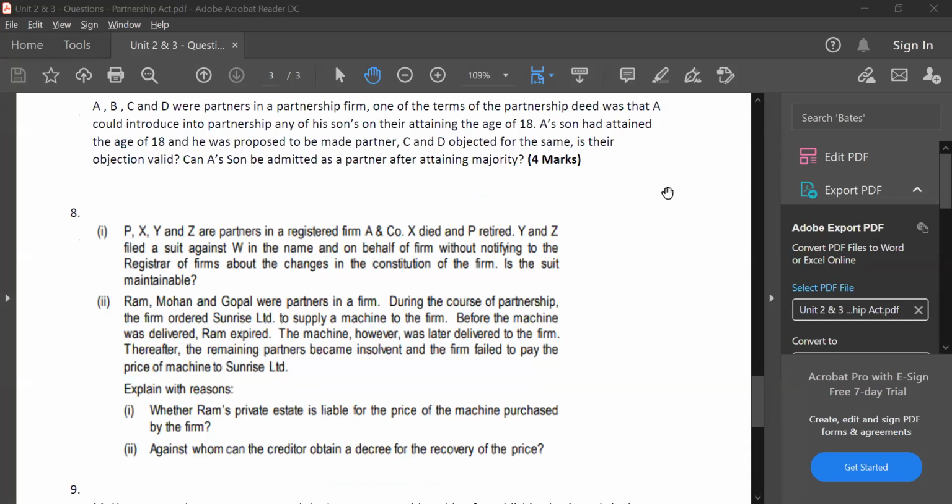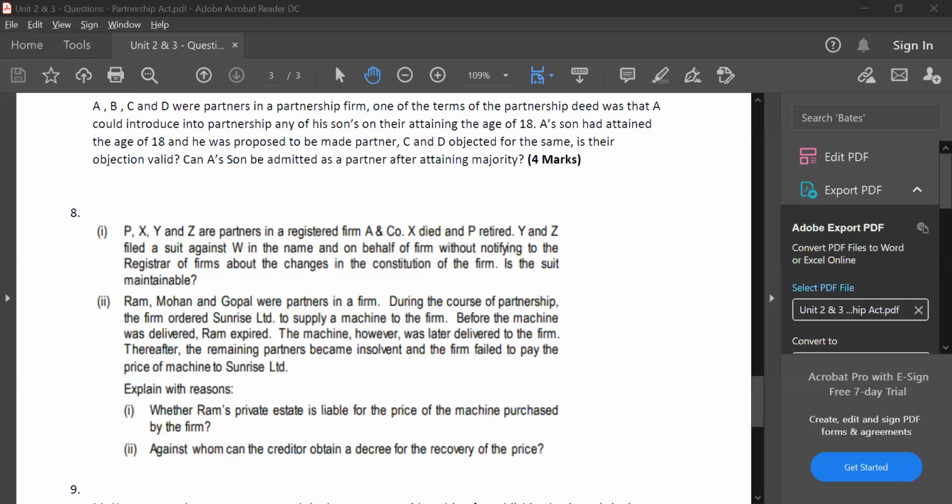X died and P retired. Y and Z filed a suit against W in the name and on behalf of the firm without notifying the registrar of firms about the changes in the constitution of the firm. Is the suit maintainable? Second question: Ram, Mohan, and Gopal were partners in a firm. During the course of partnership, the firm ordered Sunrise Limited to supply a machine to the firm.